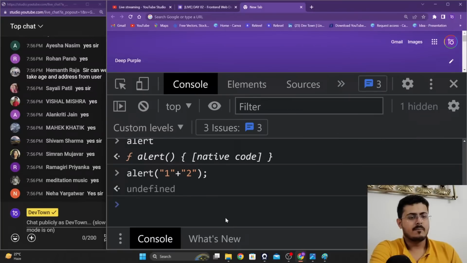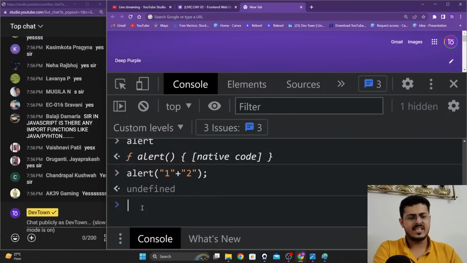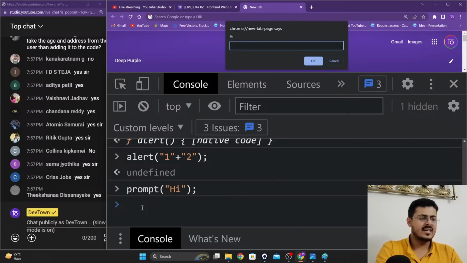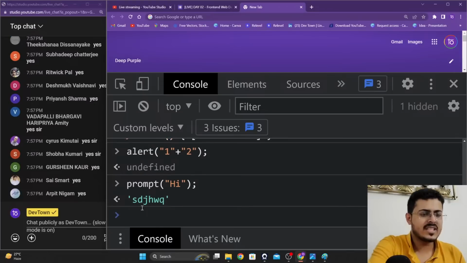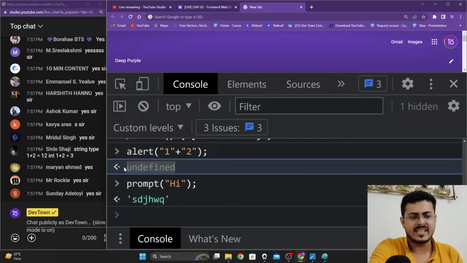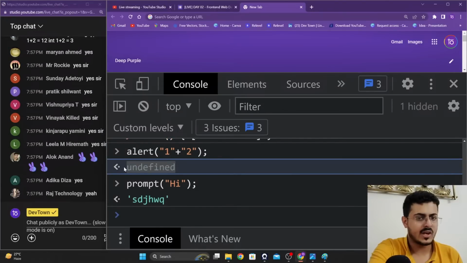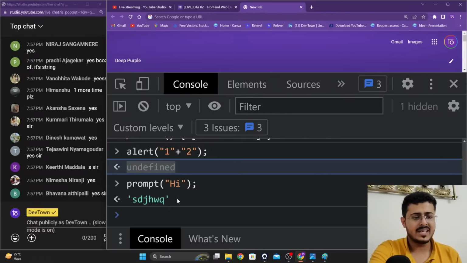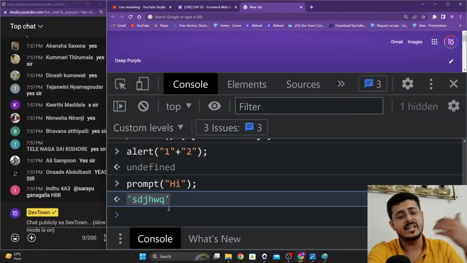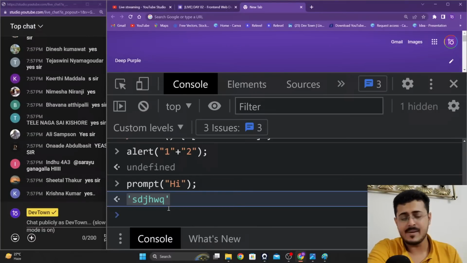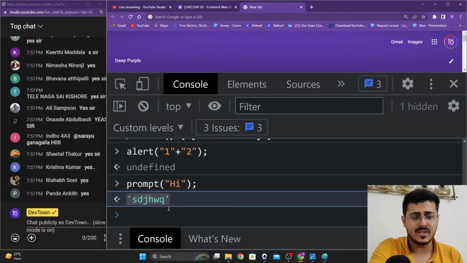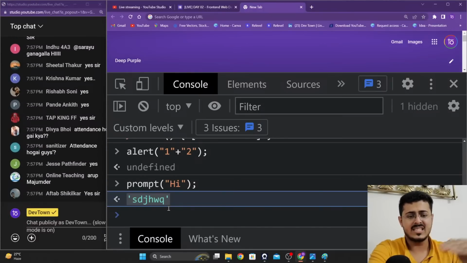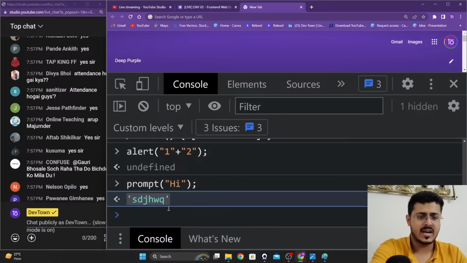Great. But if we see right over here, guys, about prompt, okay, with prompt, hi, some input, you're able to see that when we are running alert, we are getting undefined being printed out on your screen, guys. But if you are taking a prompt, you are able to see that whatever input the user gave is coming up on your screen. Undefined is not coming up on your screen. Are you guys able to see this difference between the two? Please let me know, guys.